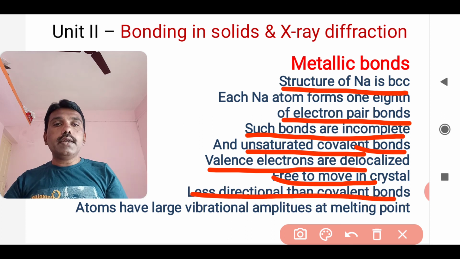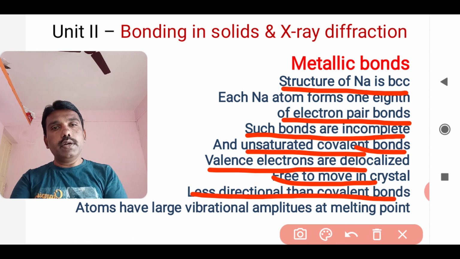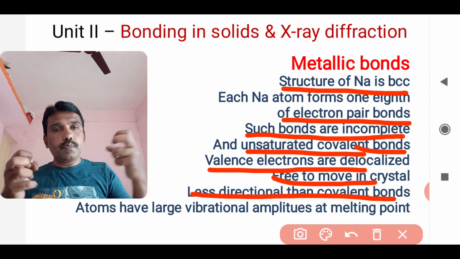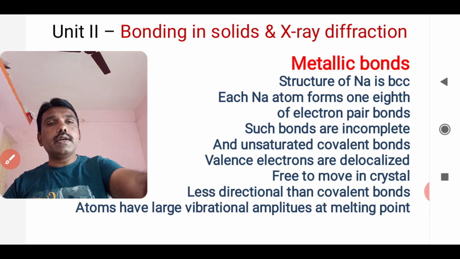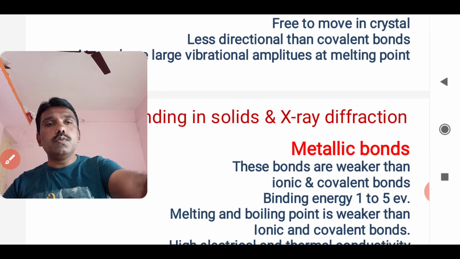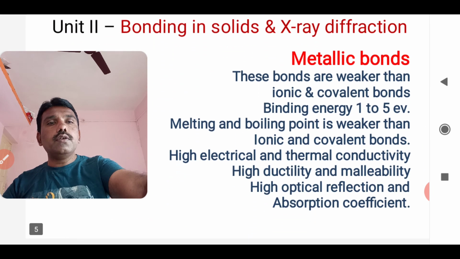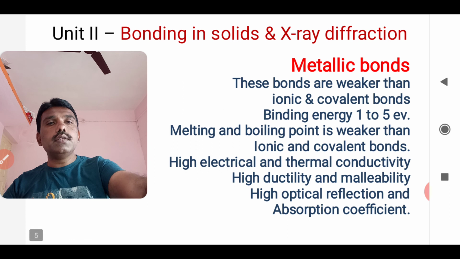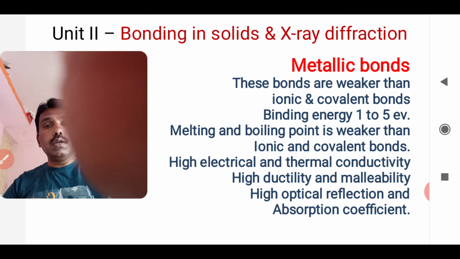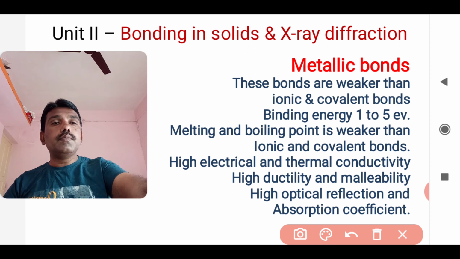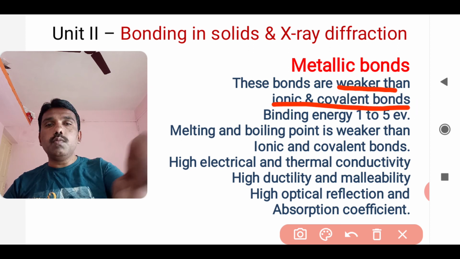Also, the atoms have a large vibrational amplitude at the melting point. So these are the factors as far as metallic bonds are concerned. Another very important factor is that these bonds are weaker than ionic and covalent bonds.